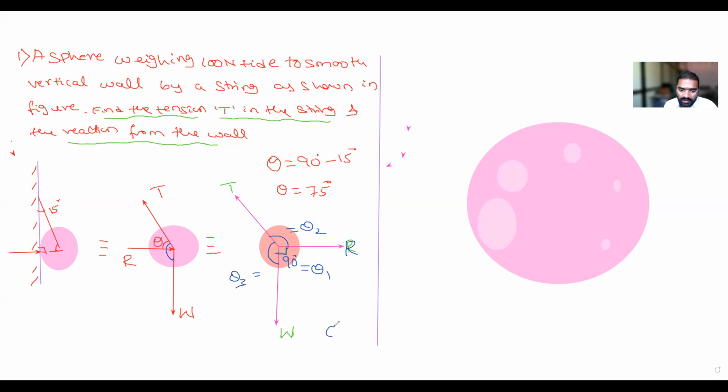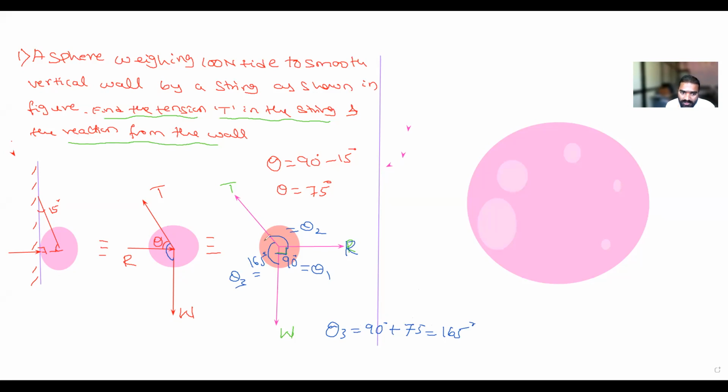So how to find out theta 3? Theta 3 is equal to 90 degree plus theta. Instead of theta, I will write 15 degree directly. How much is it? It is 75. 90 plus 75 is 165. This theta 3 will become 165. Is it clear, everyone? How did 165 come? That is the angle between W and T.